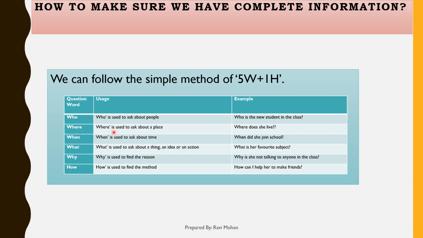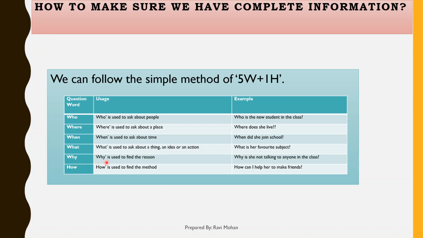Next is where. Where is used to ask about a place. Means if you want to ask about a place, then there we use where. Example is, where does she live. Next is when. When is used to ask about time. When we want to ask about a time, then there we use when. Example, when did she join school. Next is what. What is used to ask about a thing, an idea or an action. Means when we want to know about a thing, an idea or an action, then there we use what. Example, what is her favorite subject.